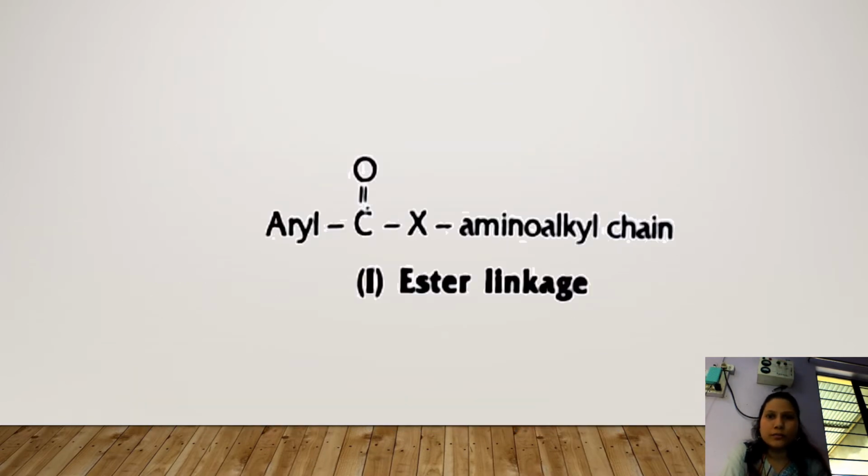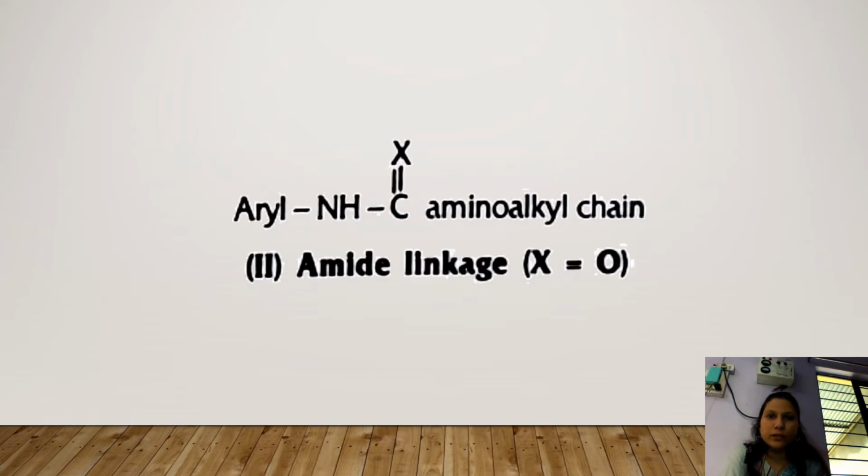So this is the structure of the ester linkage, in which we can see the aryl group is attached to the carbonyl carbon, which is further attached to the amino alkyl chain by means of an X component, that is majorly oxygen. In the case of amide linkage, this X is nitrogen instead of oxygen. So with the aryl and carbonyl function, there is an amino group, and so there is an amide linkage.